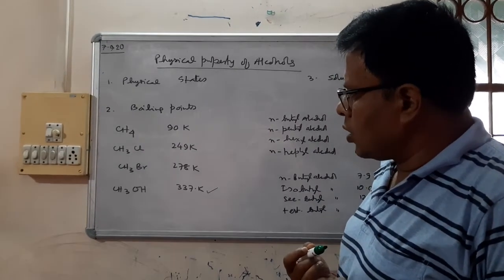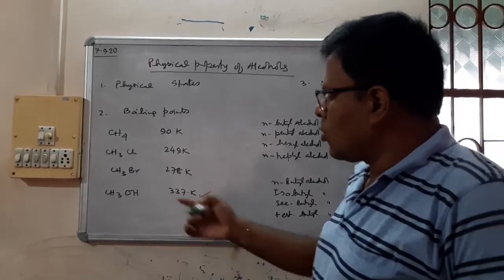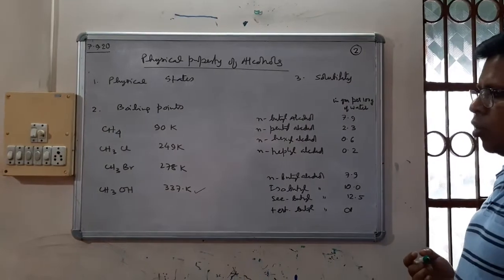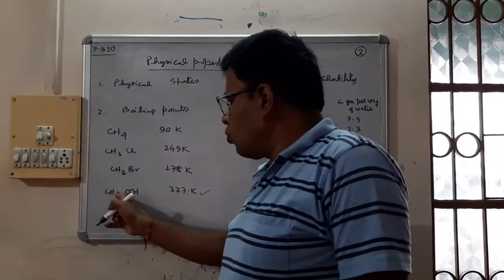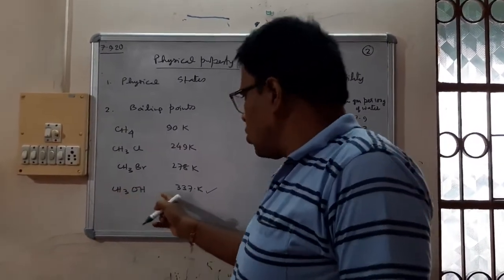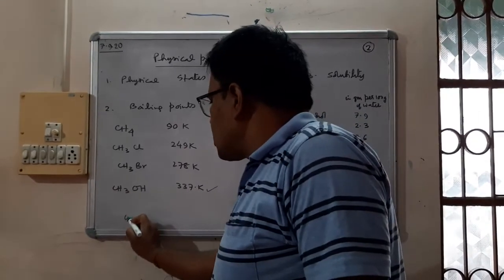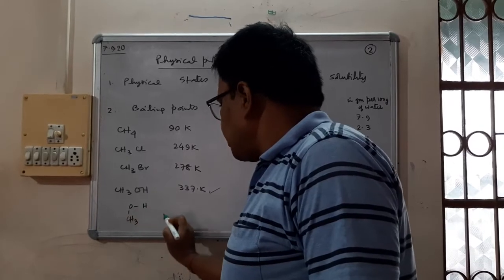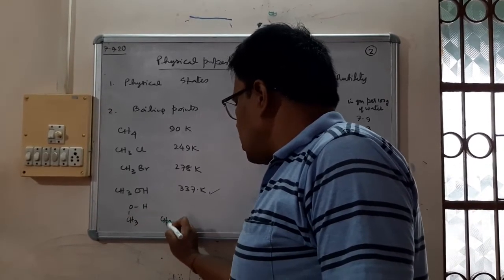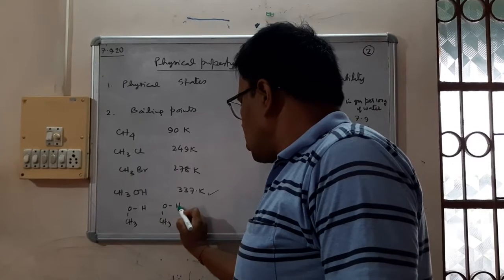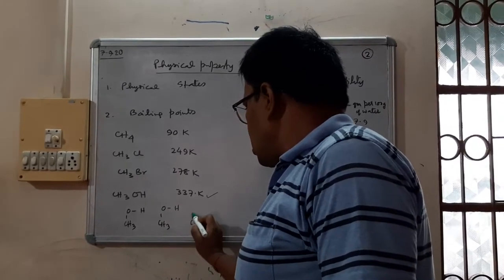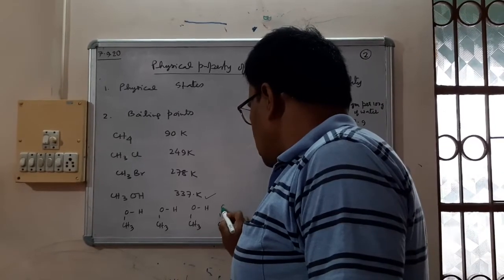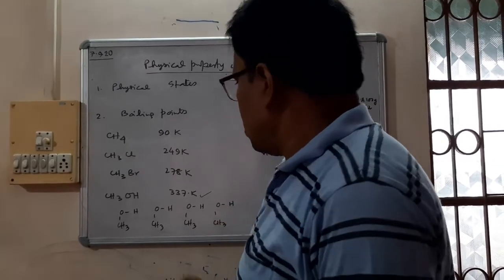The reason for it is that in alcohol there occurs intermolecular hydrogen bonding. Let me show the intermolecular hydrogen bonding. So CH3OH, CH3OH, CH3OH, CH3OH.